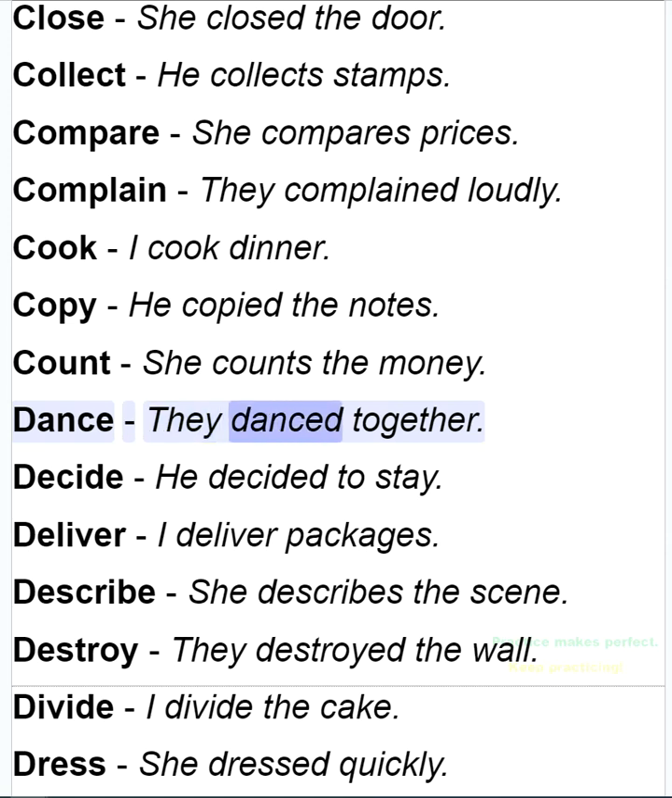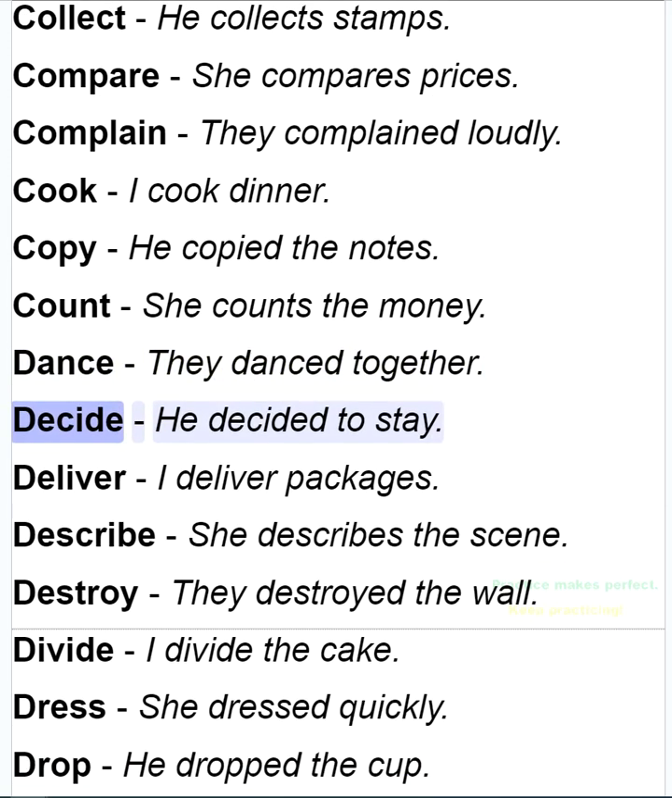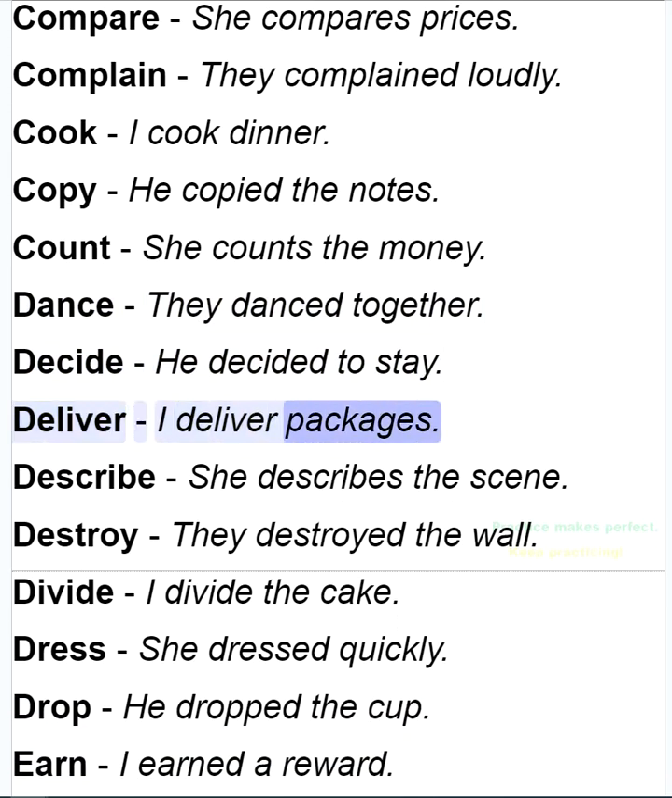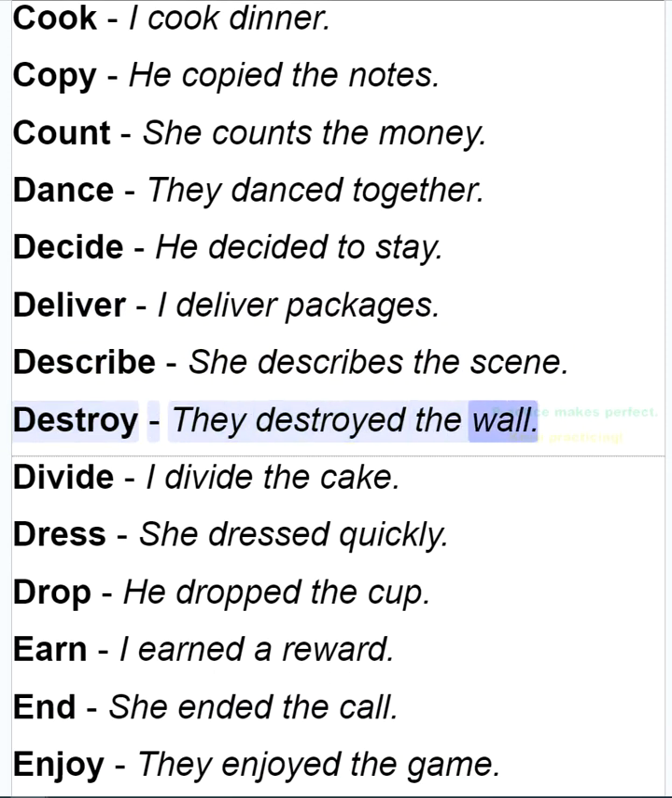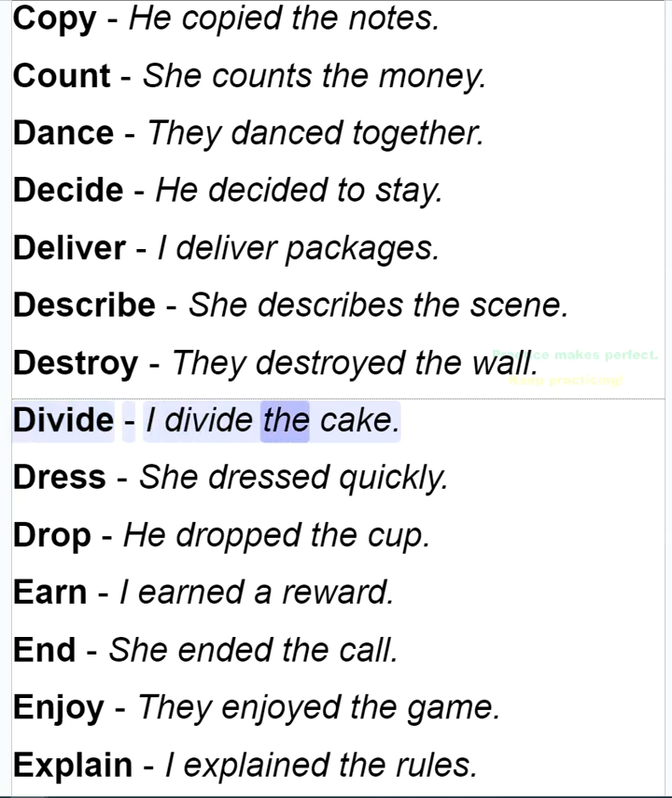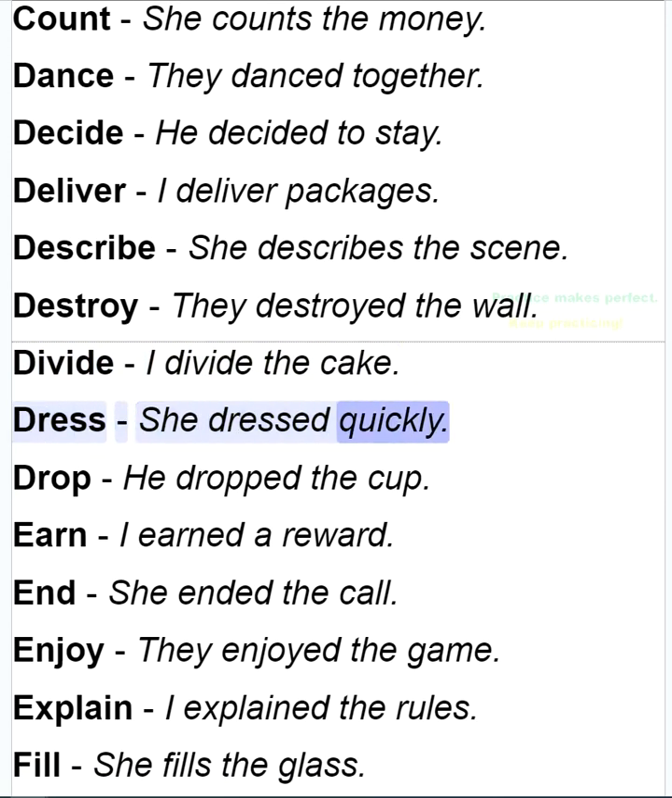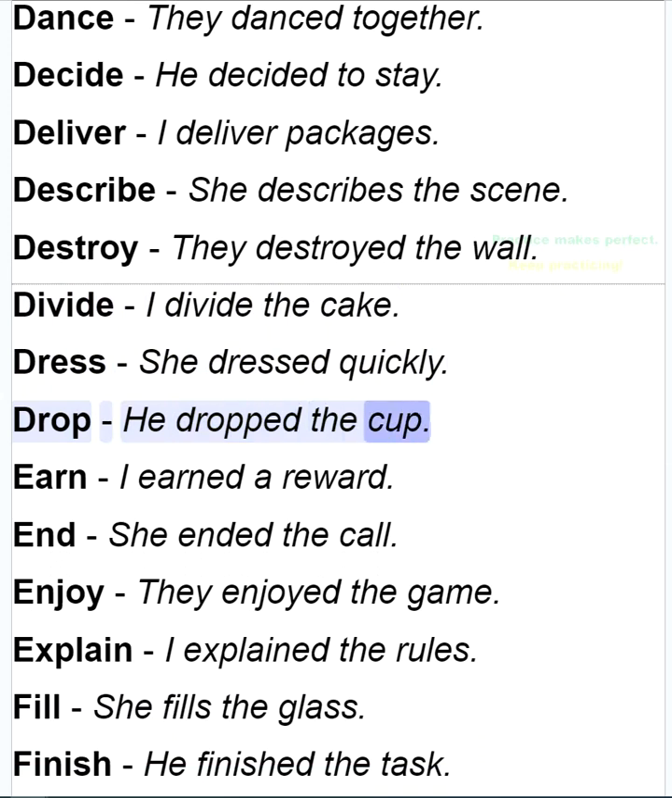Dance, they danced together. Decide, he decided to stay. Deliver, I deliver packages. Describe, she describes the scene. Destroy, they destroyed the wall. Divide, I divide the cake. Dress, she dressed quickly. Drop, he dropped the cup.